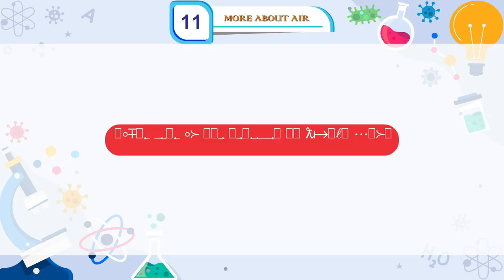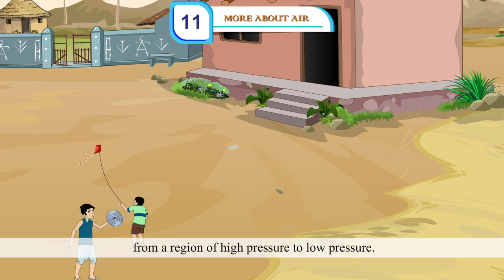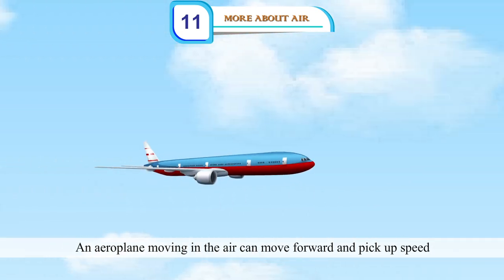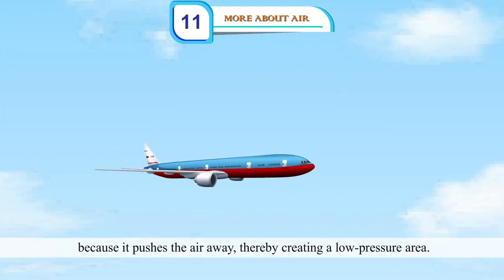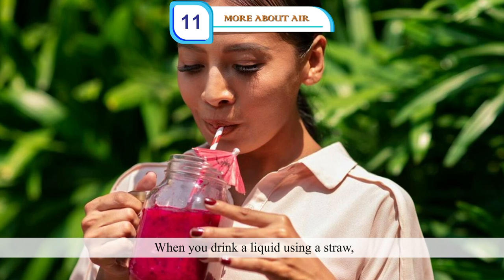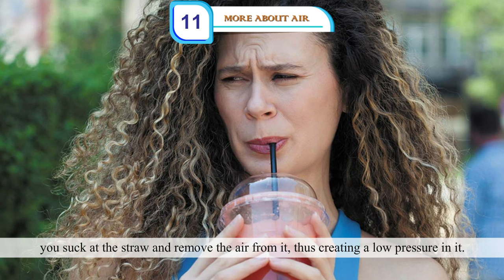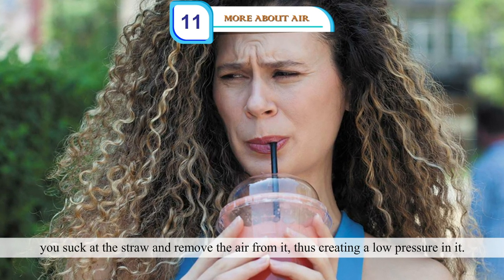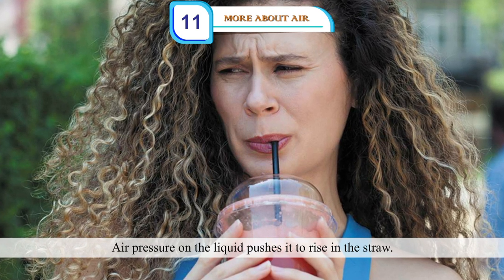Some uses of air pressure in daily life. It is important to remember that air flows from a region of high pressure to low pressure. An aeroplane moving in the air can move forward and pick up speed because it pushes the air away, thereby creating a low-pressure area. When you drink a liquid using a straw, you suck at the straw and remove the air from it, thus creating a low pressure in it. Air pressure on the liquid pushes it to rise in the straw.